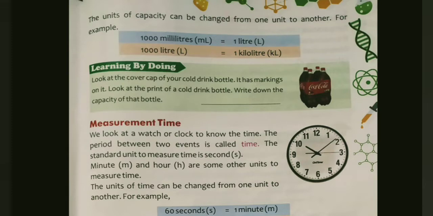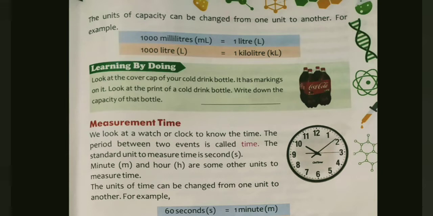In other words, 1 liter is equal to 1000 milliliter. And when we take 1000 liter, it makes 1 kiloliter. In other words, 1 kiloliter is equal to 1000 liter. These 2 points you also have to learn.